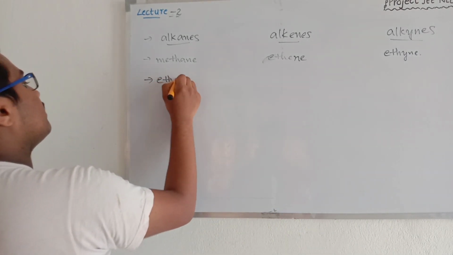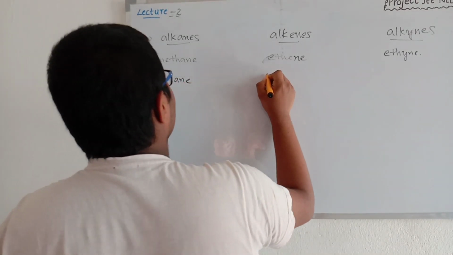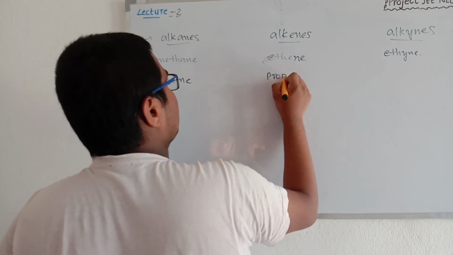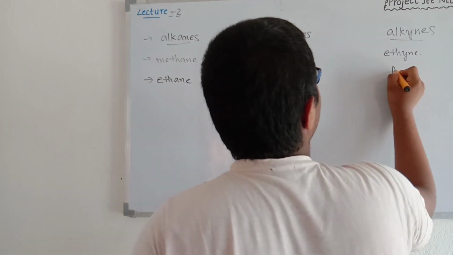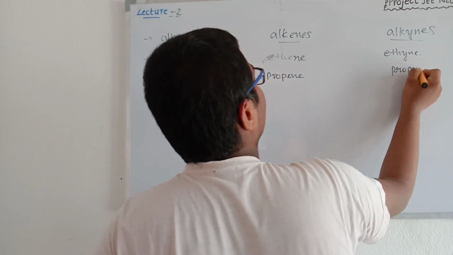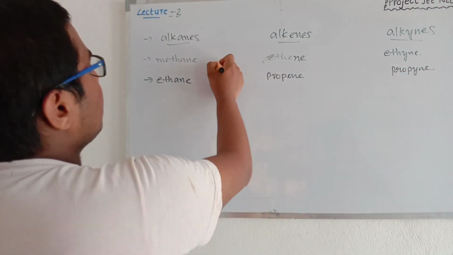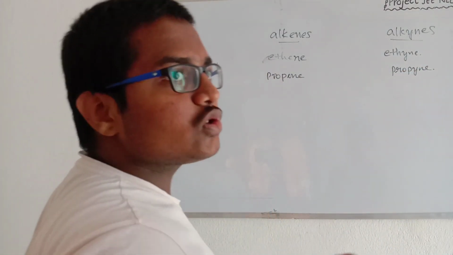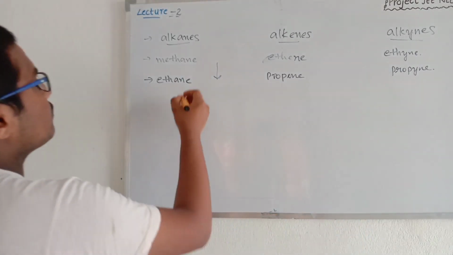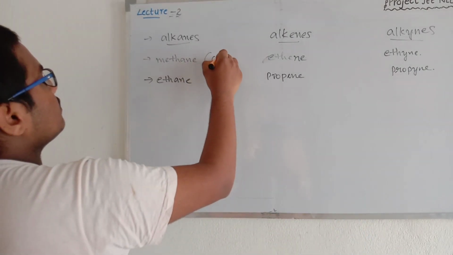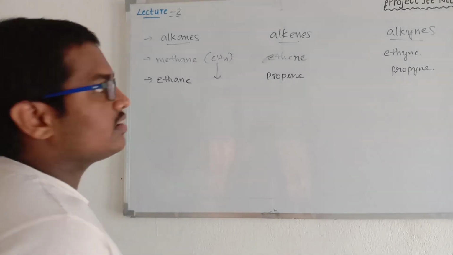So ethane, propene, propyne. This continues up to so many carbons. So what is the formula of methane? CH4 is the formula of methane.